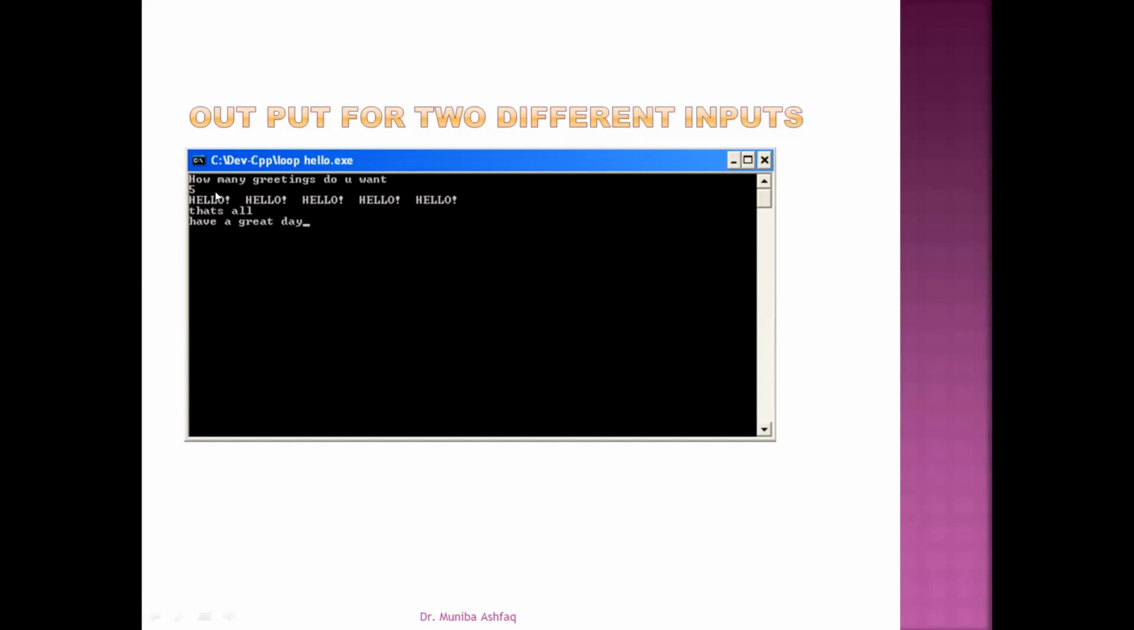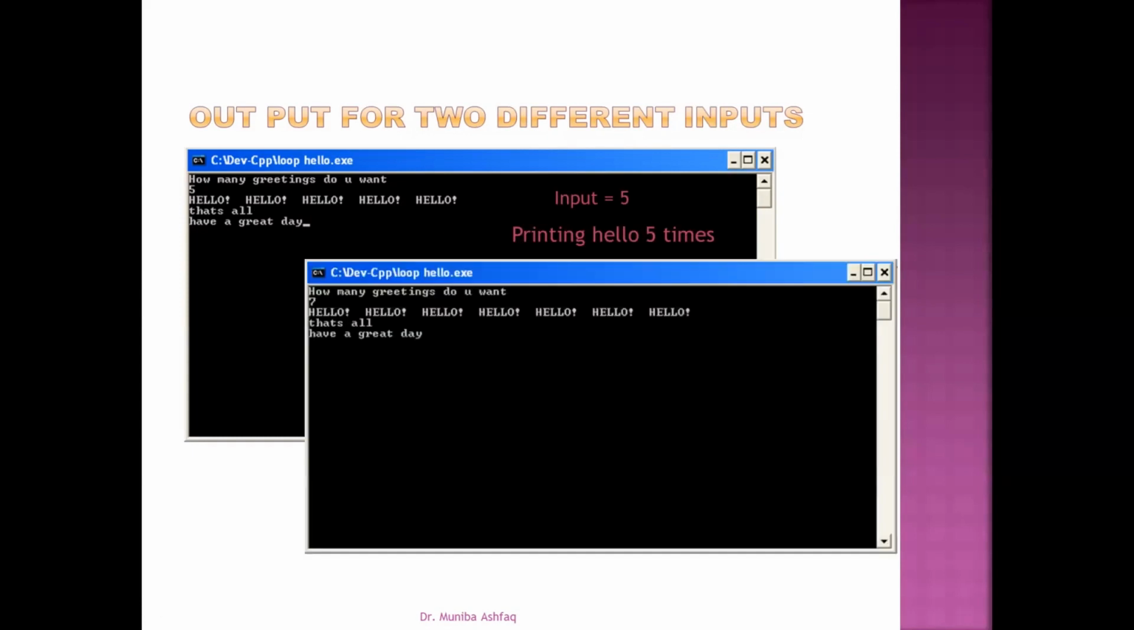Let's see the output. Here is the output. We prompt the user how many greetings do you want. So the user enters 5. So you can see that hello is printed 5 times. 1, 2, 3, 4, 5. And that's all. Have a great day. So this is for the input 5, printing hello 5 times.